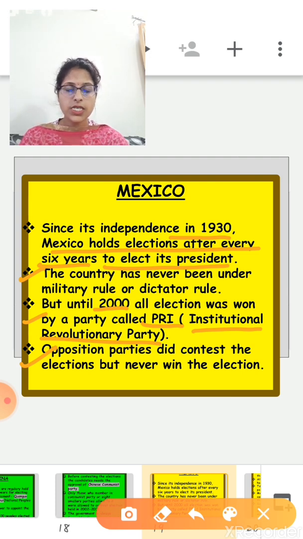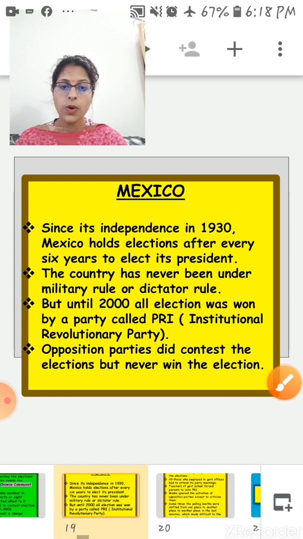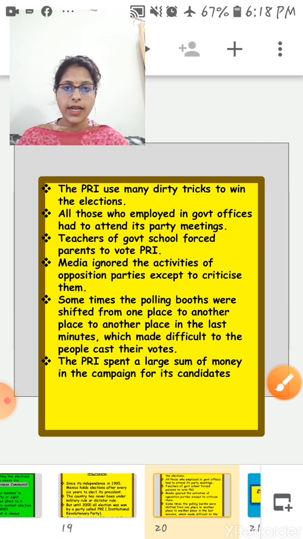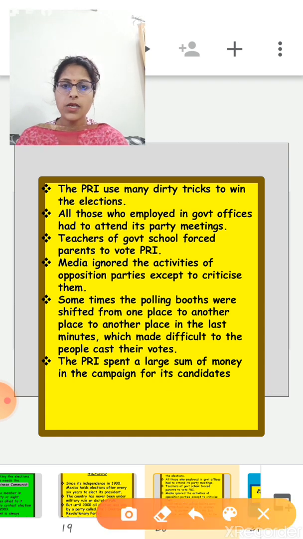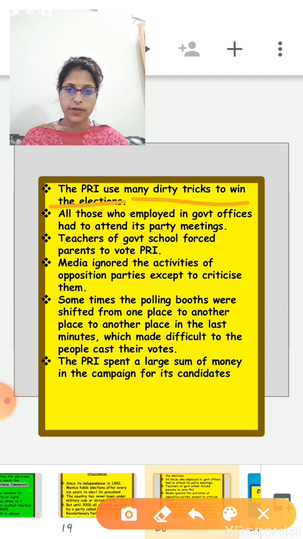So the question is, why did opposition parties never manage to win the election? The answer is that at that time the PRI, the party of Mexico, used many dirty tricks to win the election. So what kind of tricks did they use?